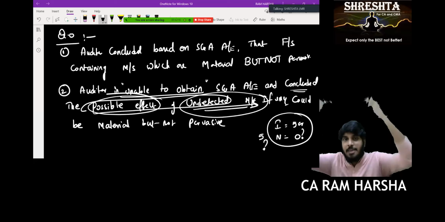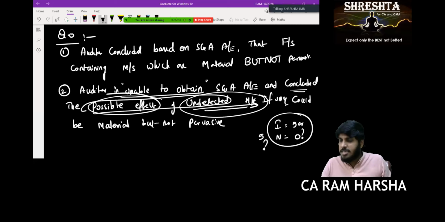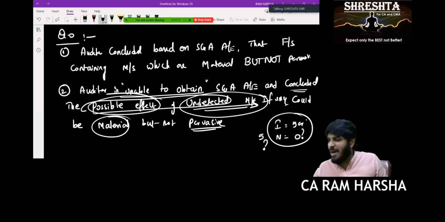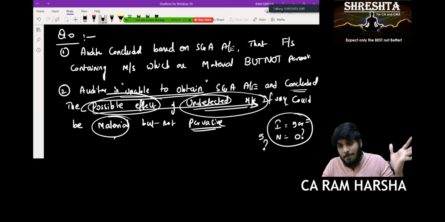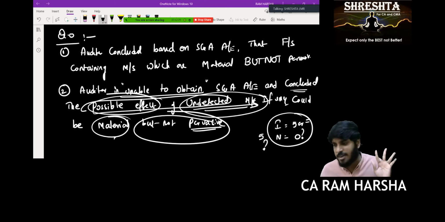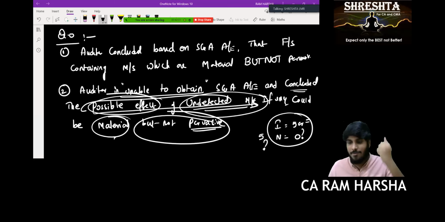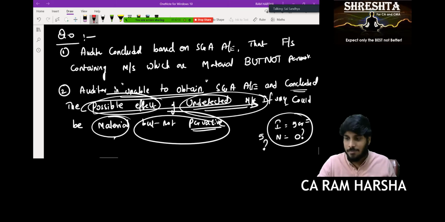What would be the impact of the possibility? Is it material only or is it pervasive also? Our impact is only 5 crores. It is material. Does that 5 crore entirely misrepresent the balance sheet? No, it won't misrepresent, so not pervasive. Okay, give which opinion? Qualified opinion. Are you clear? Yes, sir.